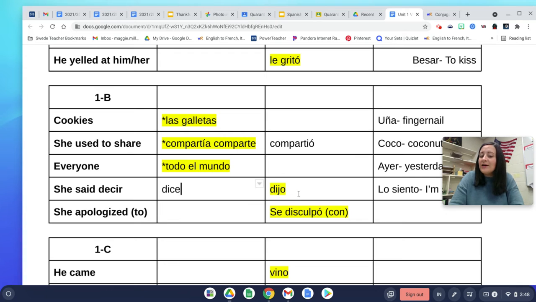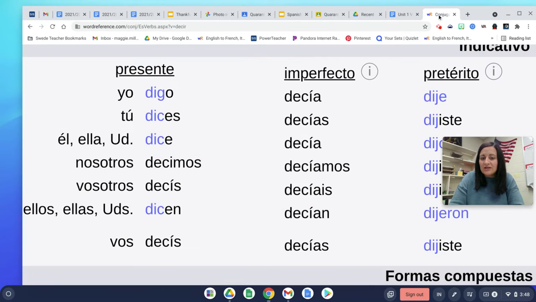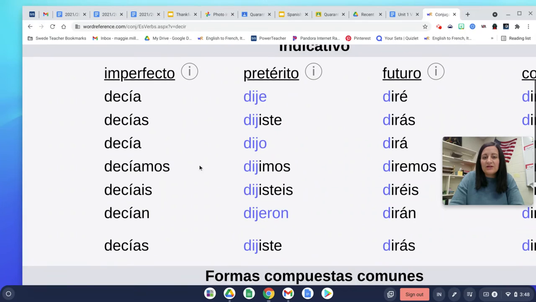Okay, then we had the preterite tense over here on the vocab sheet. So this is going to be a new conjugation. We've been starting to look a little bit more at this preterite tense, which is one of the past tenses. Decir in the preterite is an irregular verb. So that just means it's not going to follow the rules of the regular charts. And so the way we say those are dije, dijiste, dijo, dijimos, dijeron. So the thing that they have in common is that they have this stem right here of dij, right? And then the endings are just going to change. You'll notice that there are no accents. Irregular preterites will never get an accent, so that's kind of nice.